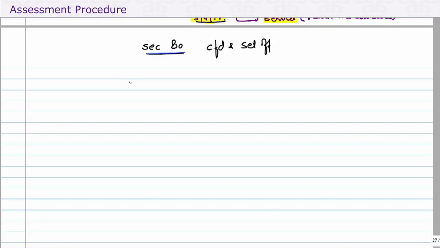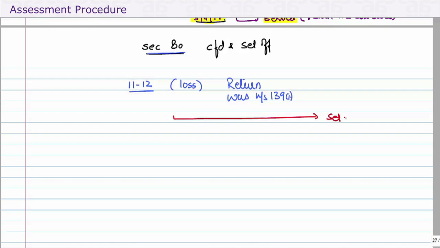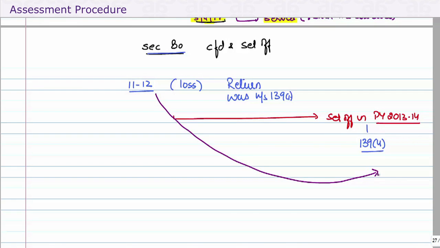Which means if for 11-12 there is a loss and the return of that year was under section 139(1), this loss is required to be set off in previous year 13-14, and the return for previous year 13-14 is under 139(4). It's a belated return. Can this loss be set off is the question.